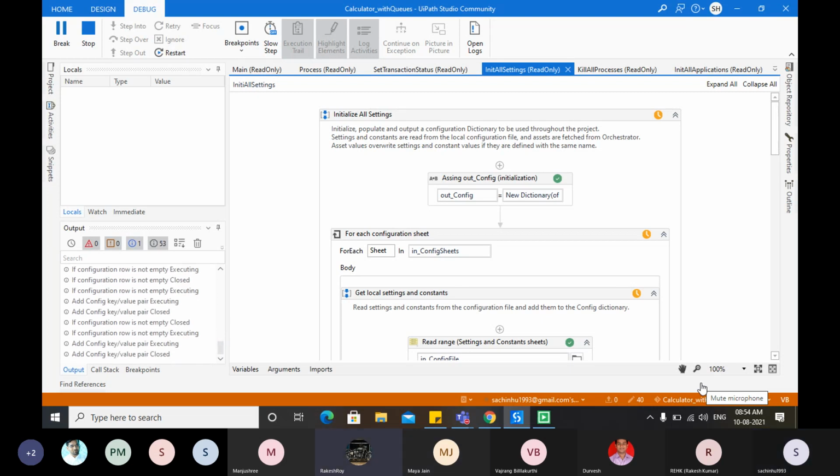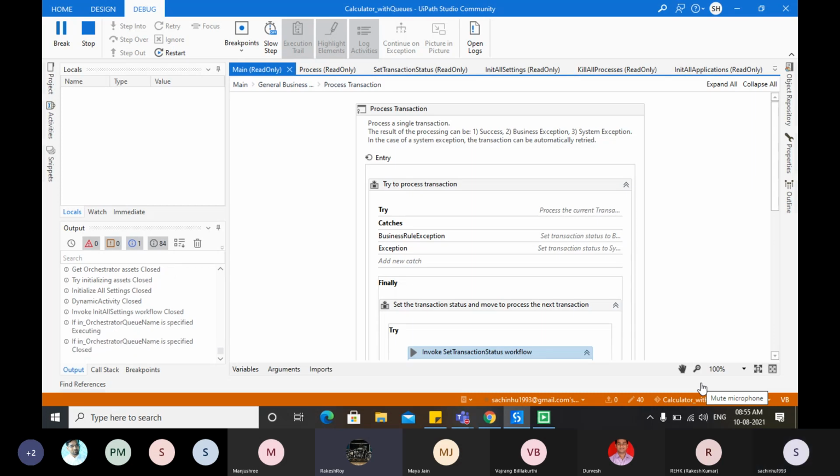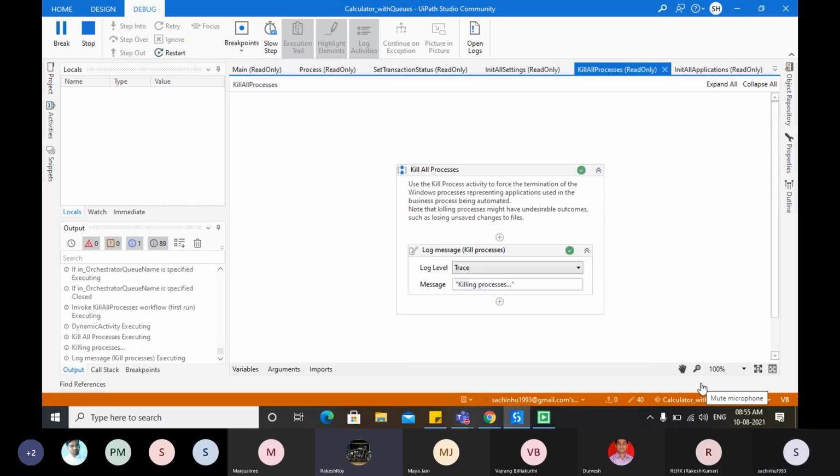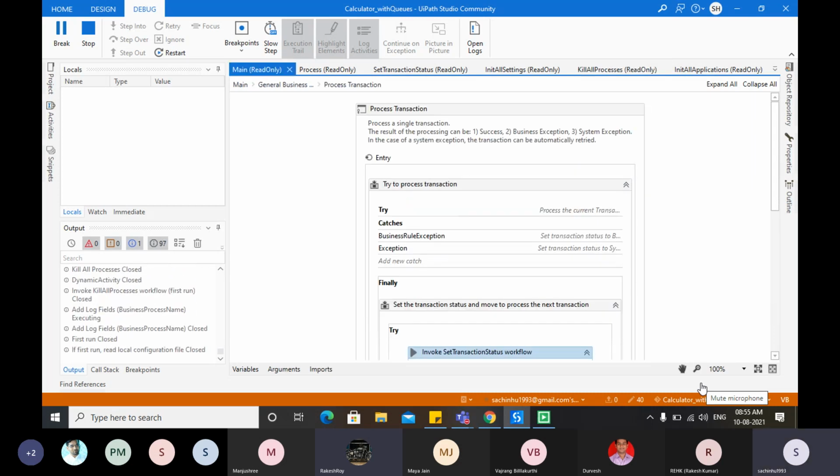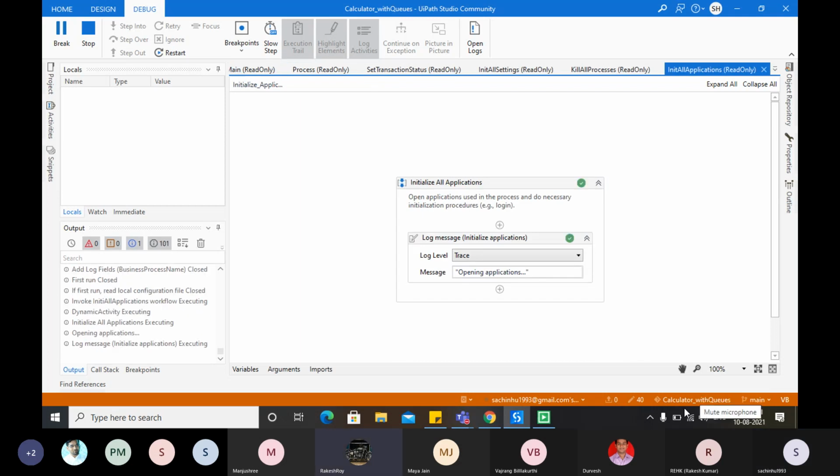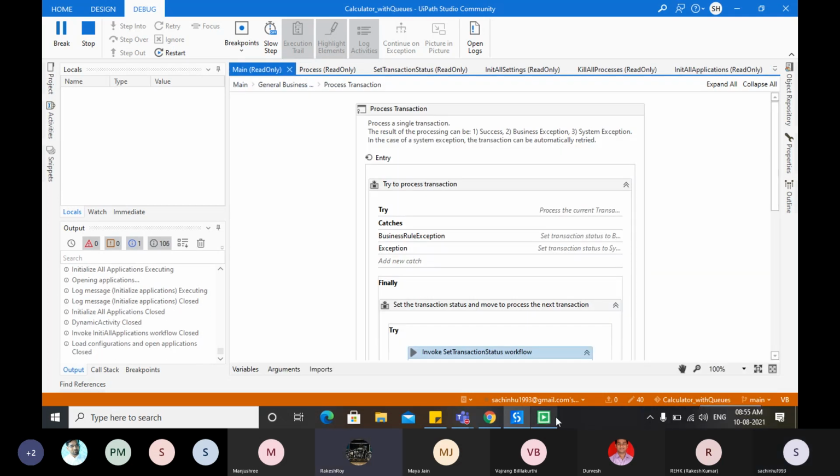Go on the left side to watch and check the out config variable, the dictionary variable we got. We'll come to know whether it got the queue name properly or not. Above the log message, you have three tabs: Locals, Watch, and Immediate.